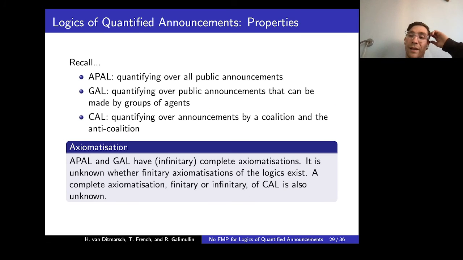So let us summarize a little bit. There is APAL, which allows quantification over all public announcements, GAL, which quantifies over announcements that can be made by groups of agents, and CAL, which quantifies over announcements by a coalition, but also over responses by the anti-coalition. So we know that both APAL and GAL have infinitary complete axiomatization. It's an open question whether any finite axiomatization of the logic exists. Also, any complete axiomatization, finitary or infinitary, of CAL is an open problem.